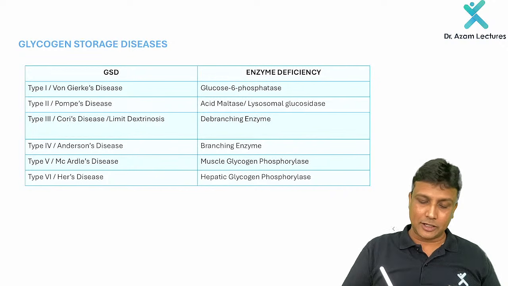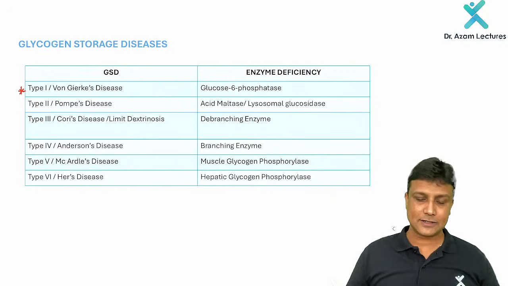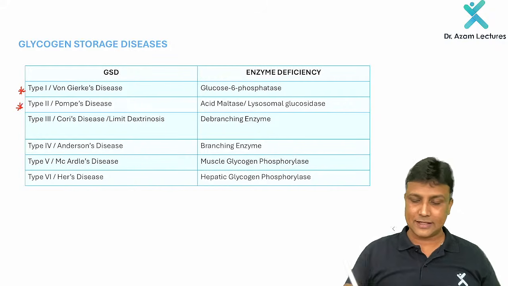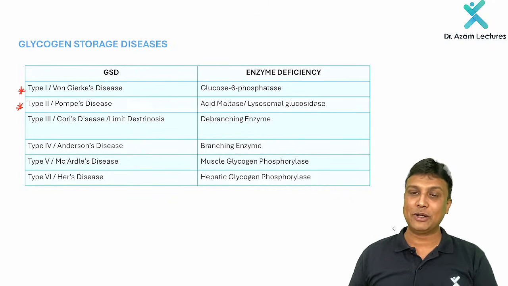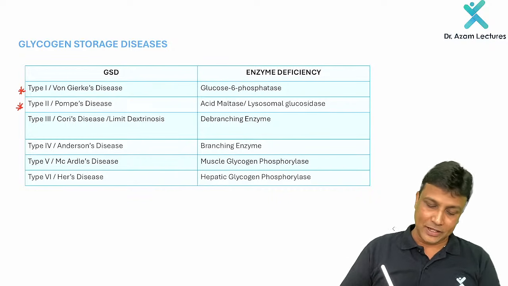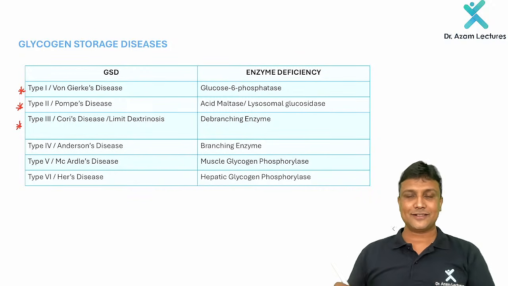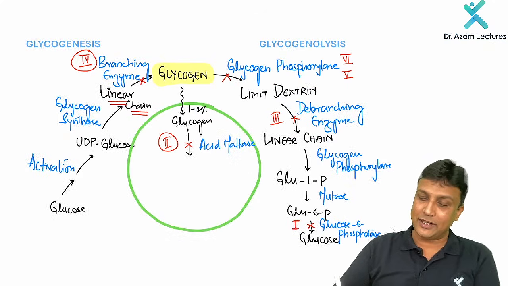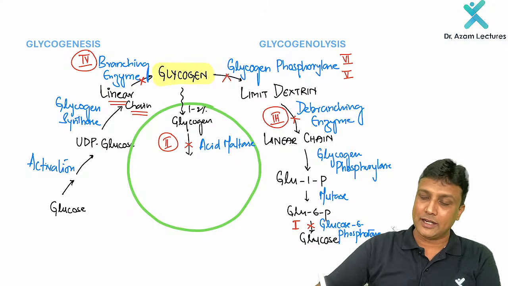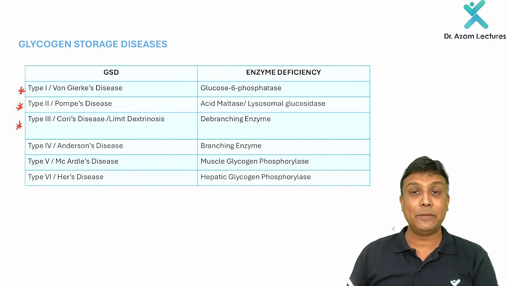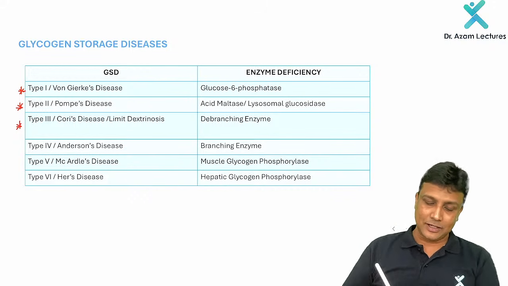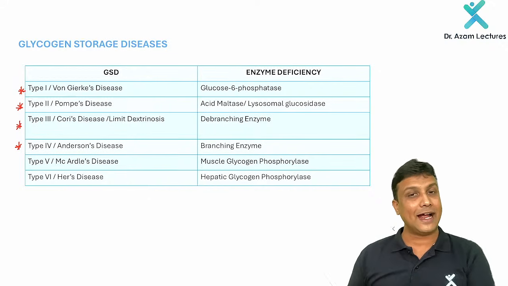Type 1 will be von Gierke's disease, due to deficiency of glucose 6-phosphatase. Type 2 will be Pompe's disease, due to deficiency of acid maltase, which is also known as lysosomal glucosidase. Type 3 will be Cori's disease. In Cori's disease, what is getting accumulated here? Limit dextrin is getting accumulated. So therefore, it is known as limit dextrinosis. Similarly, in type 4, the name of the disease is Anderson's disease.